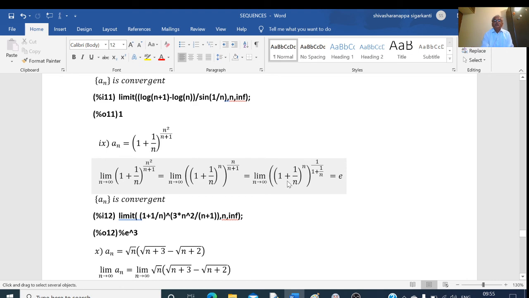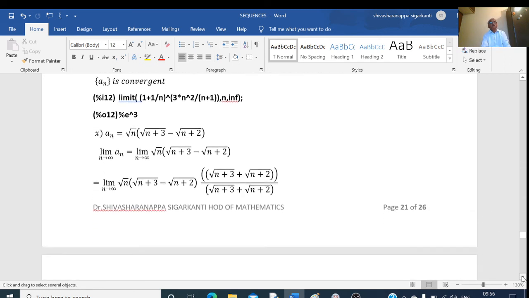So this quantity is equal to e to the power of, if I put n equal to infinity, 1 by n is 0. So 1 plus 0 is 1, and the power is 1 by 1, which is 1. So I am getting e to the power of 1, which is equal to e. Therefore the given sequence is convergent.